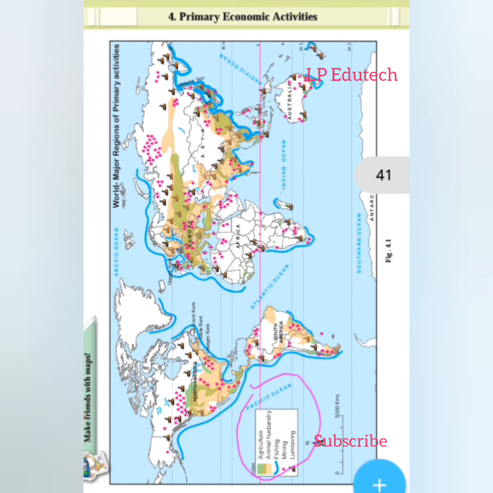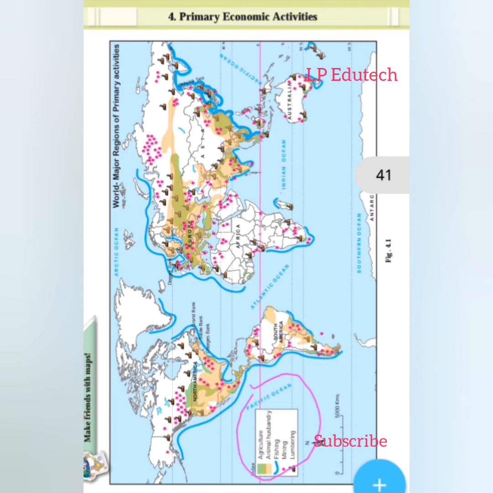Let me explain what primary activities mean. The activities which are based on the natural resources we easily find around us, and the business carried out on those activities, are related to primary economic activities.